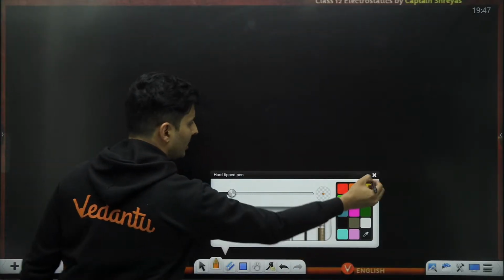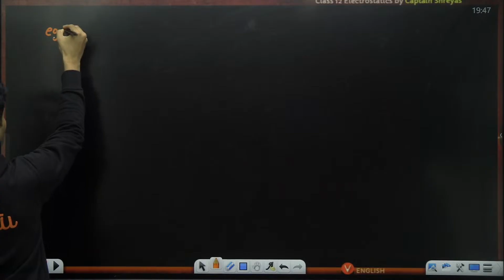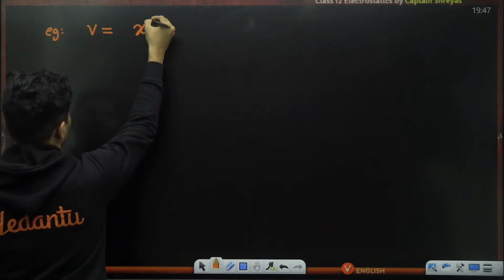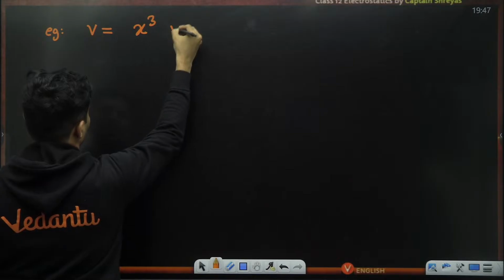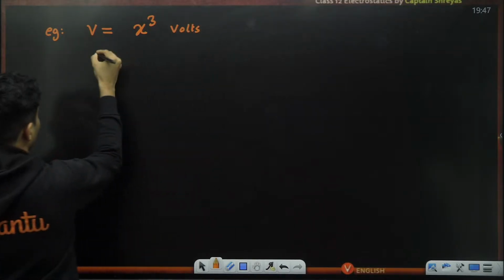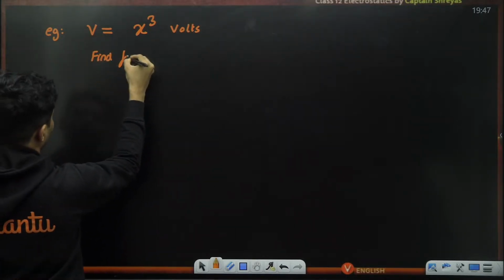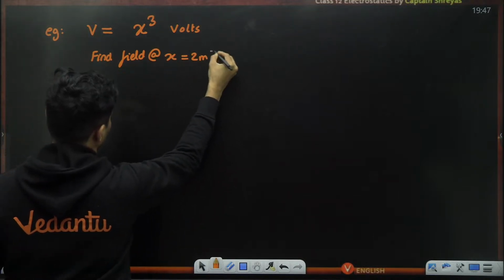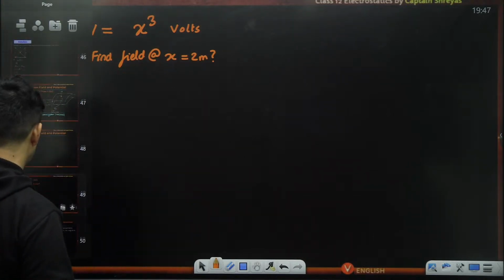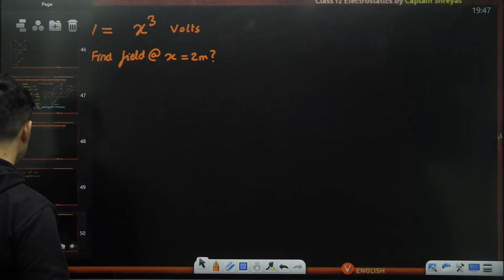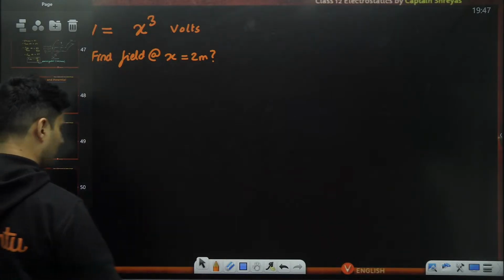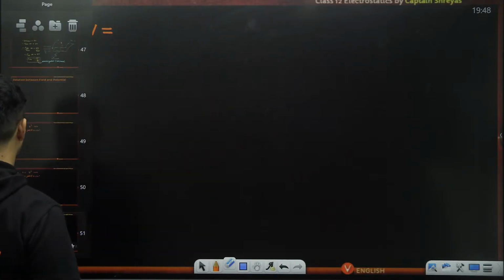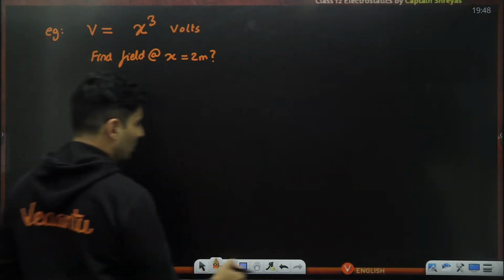You can have a question like this. Imagine the voltage is x cube volts. Find the field at x equals 2 meters. Some random question I have taken. How do we do this?